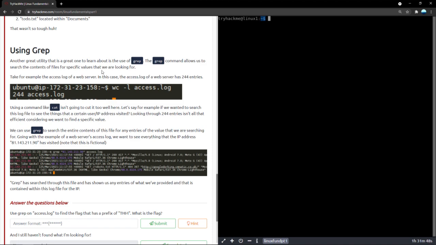Now let's take a case study. Earlier we saw that there was something called access.log right there at the top right. I hope you can see access.log. Now this access.log could have n number of lines. It could be a very huge thing. For example, let me just cat access.log.